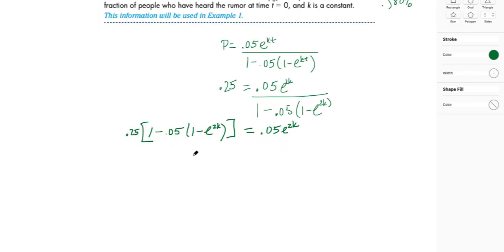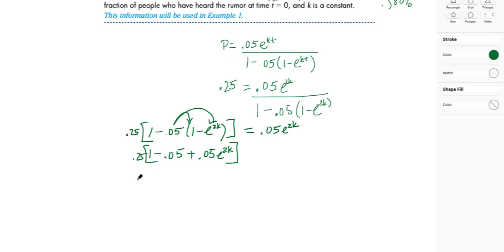All right, once we've multiplied both sides by the denominator, this is what we get. Now we've got to go through the weeds of dealing with it. One thing I'm going to do is deal with what's in the brackets first by using the distributive property. So I end up with 1 minus 0.05 and then plus 0.05 e to the 2k power. You guys with me? And then I can multiply by my 0.25 over here.